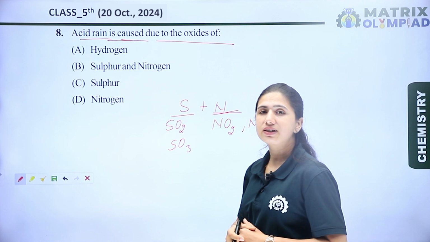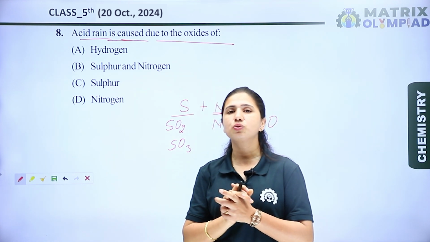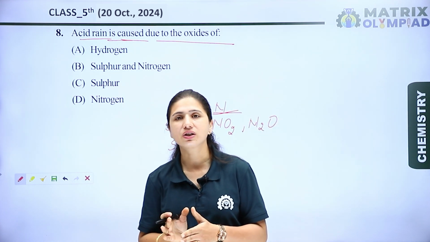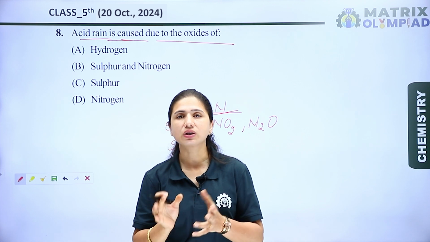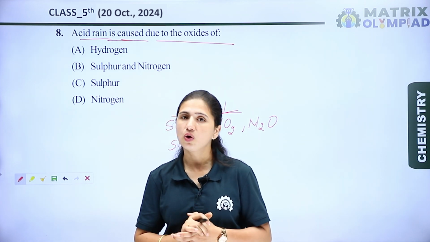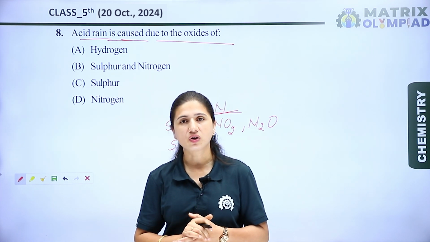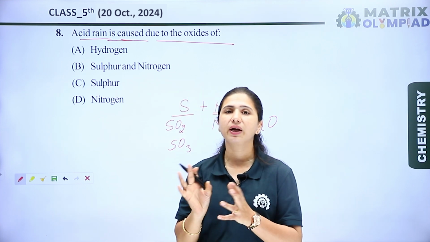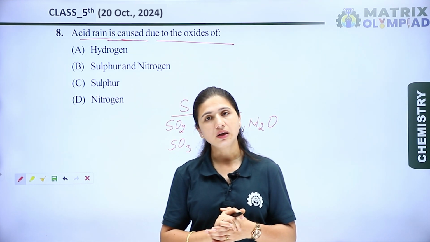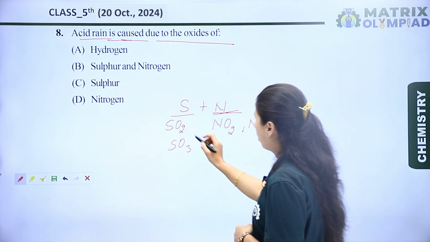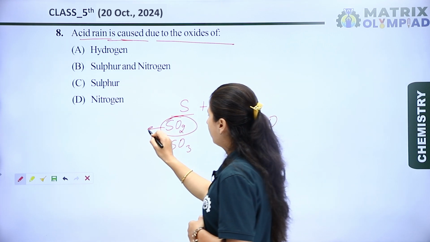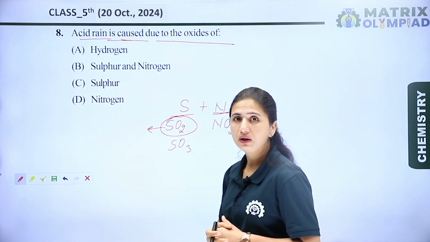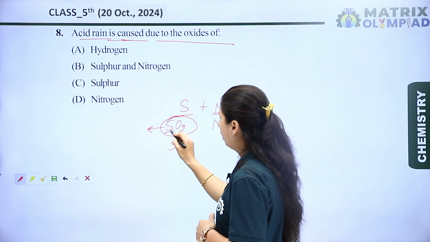So these are acidic in nature because we know that there are 2 types of oxides, acidic oxides and basic oxides. The oxides which are generally made up by the non-metals are known as acidic oxides, and the oxides which are made up by the metals are known as basic oxides. Why is it so? Because SO2 is an oxide which is made by a non-metal.